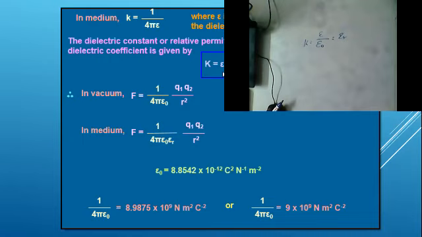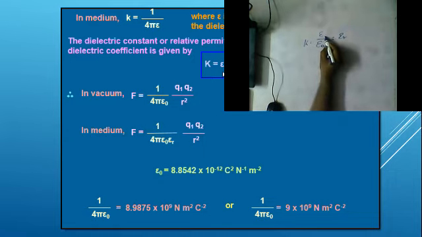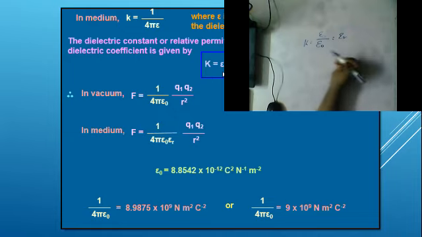It is similar to the refractive index, but refractive index mu is equal to velocity of light in vacuum by velocity of light in the media, but here it is reverse. What is the value? Permittivity in the media by permittivity in free space.